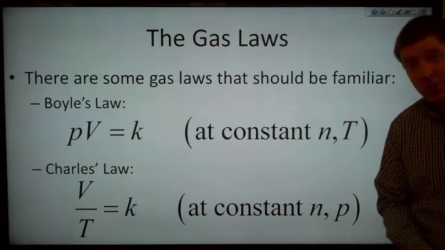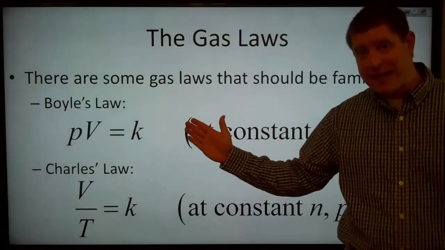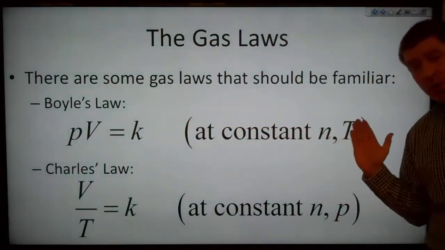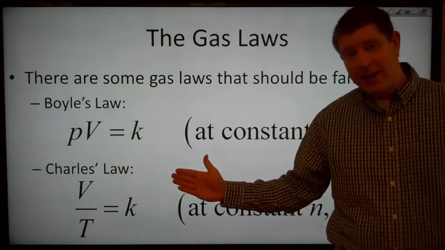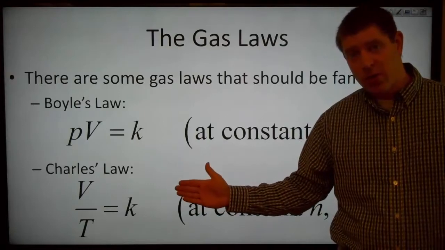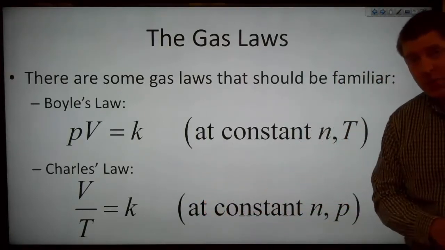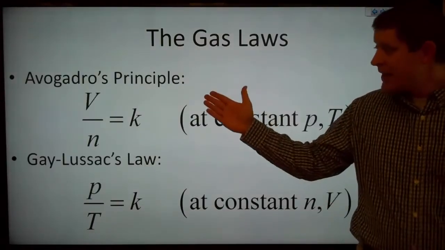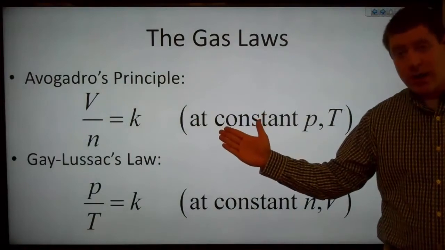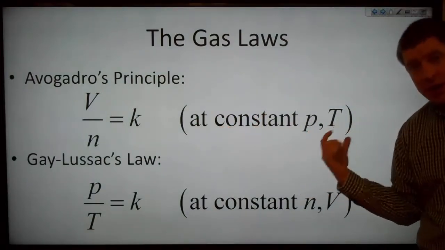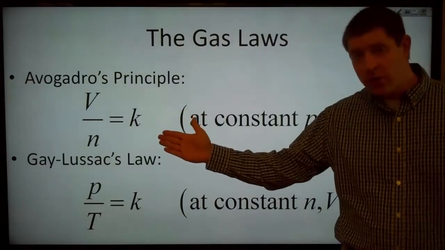moles and constant pressure. So Boyle's law says that pressure and volume are inversely related at constant number of moles and constant temperature. Charles's law says that volume and temperature are directly proportional to one another at constant number of moles and constant pressure. Avogadro's principle says that volume divided by number of moles is equal to a constant at constant pressure and temperature. And that means that volume is going to be directly proportional to number of moles at